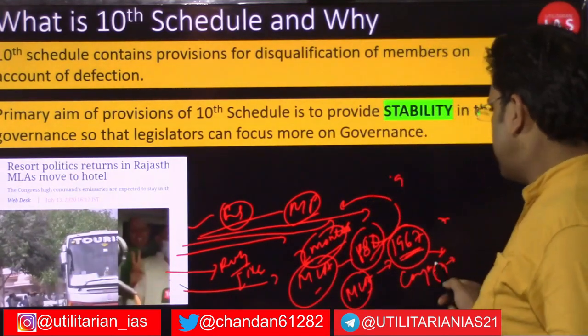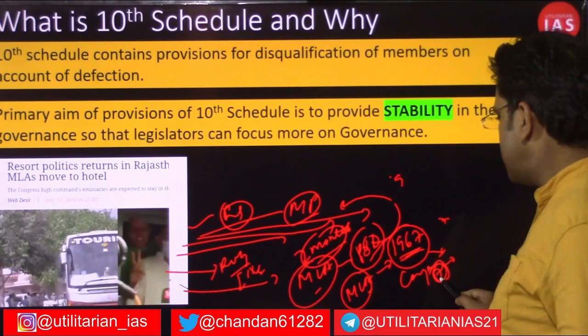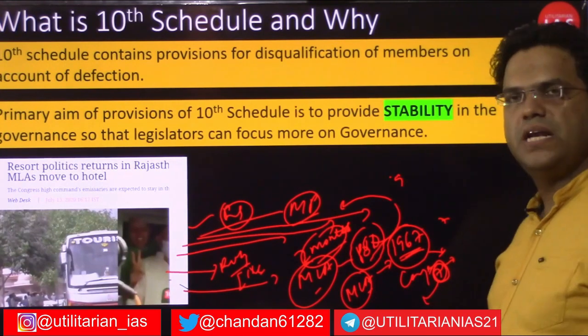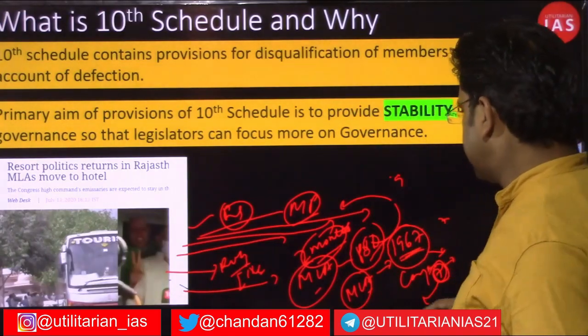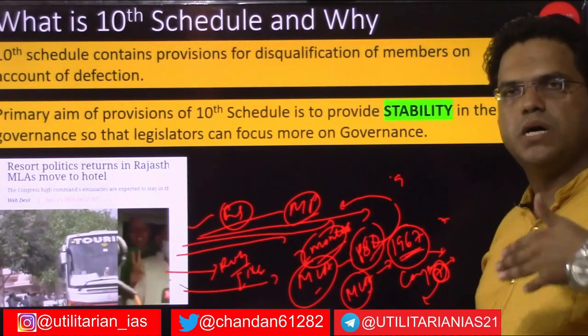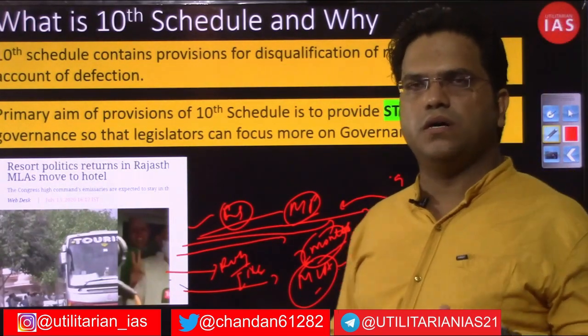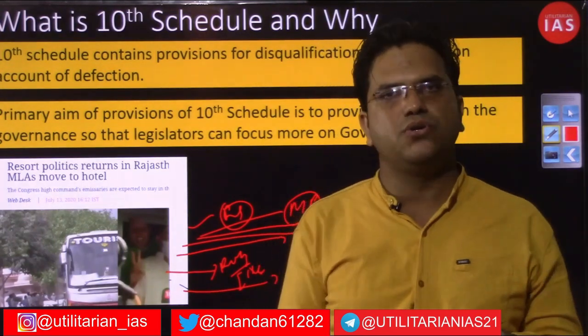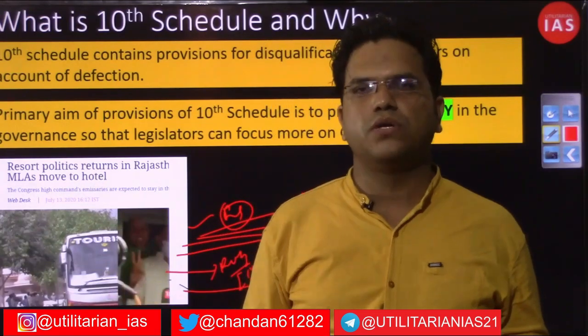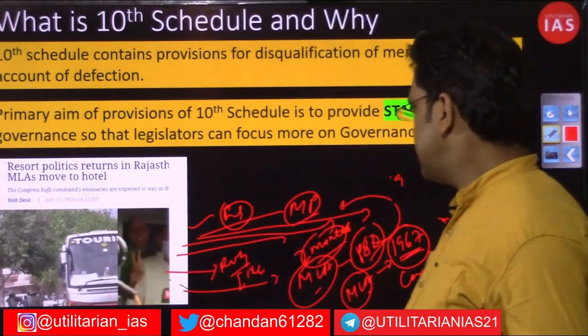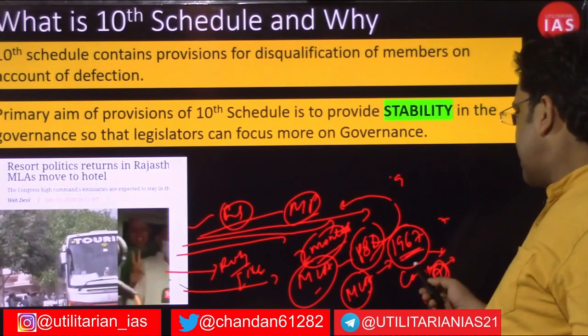This loss of control in the 7 states was because the legislators who had contested the election on the Congress ticket chose to defect to another party. The kind of regulation that we have in place today, that if you have been elected on a party ticket, there is some punishment or cost that you will have to pay if you choose to defect to another party, was absent in 1967.